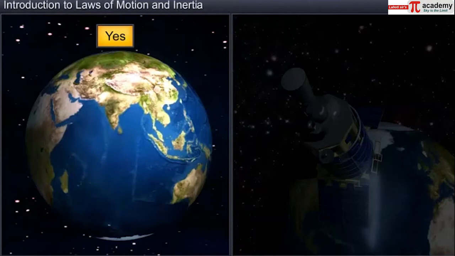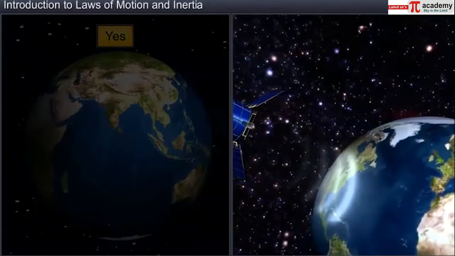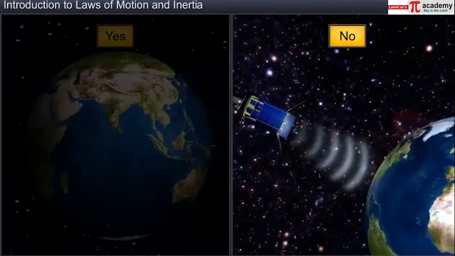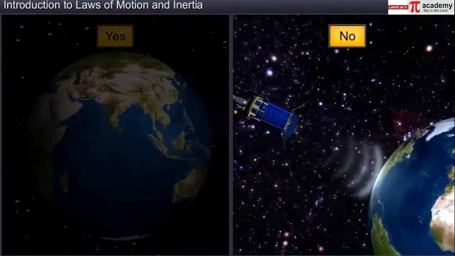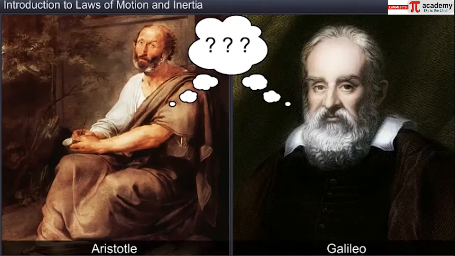External force is required if the body is in our world, where frictional force acts on all the objects. However, in the absence of friction, like in space, no external force is required to maintain uniform motion in a straight line. To answer this question without any ambiguity, we first have to go into the history of kinetics and see what mistakes were committed before Newton's laws of motion were postulated.